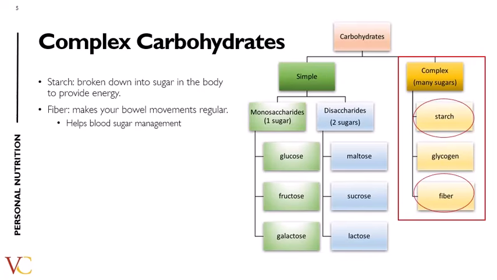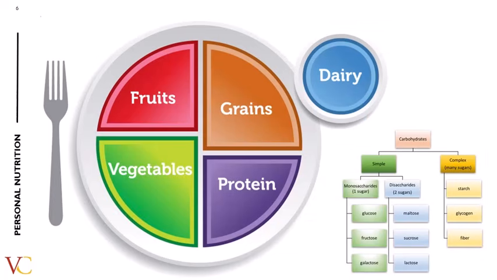That is a good thing because it helps slow down how quickly sugar goes into your bloodstream. Fiber is different because the human body cannot break it down, so it goes straight through your body and into your poop. Its role is to help your bowel movements stay regular. It also can slow down other carbohydrates to help blood sugars too.